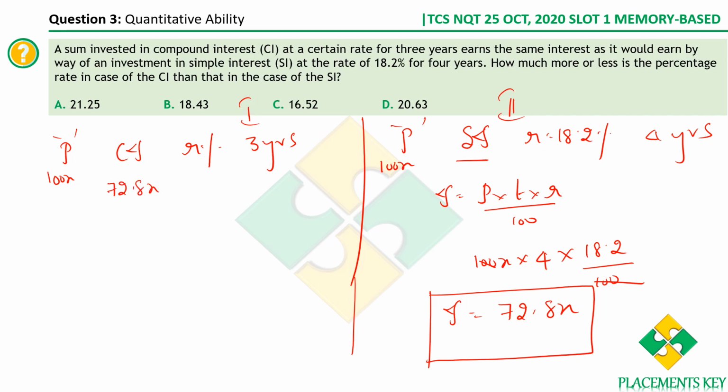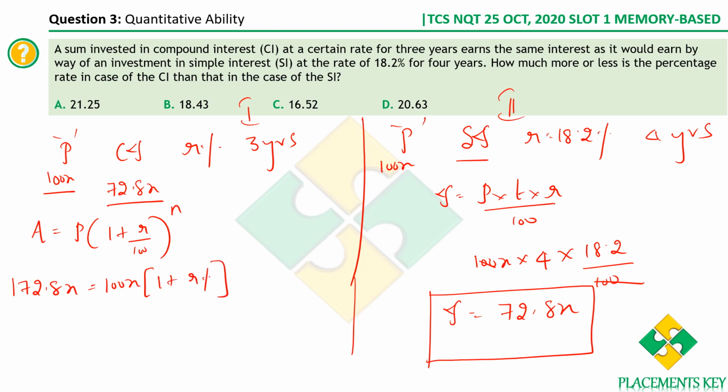What is the formula that we know in compound interest? Amount is equal to P into 1 plus R by 100 whole power n. N is 3 here. Anyways, I'm first writing the formula. So what is the amount? It is principal plus interest, 100x plus 72.8x. You get 172.8x is equal to principal, 100x, into 1 plus R%.